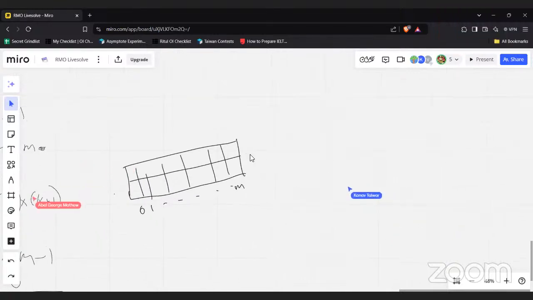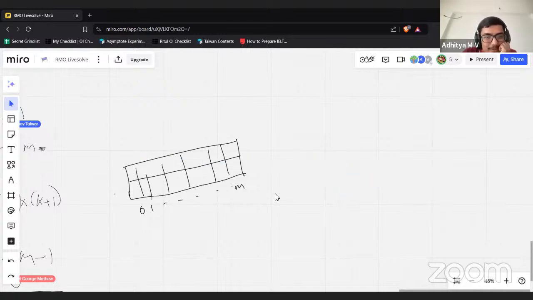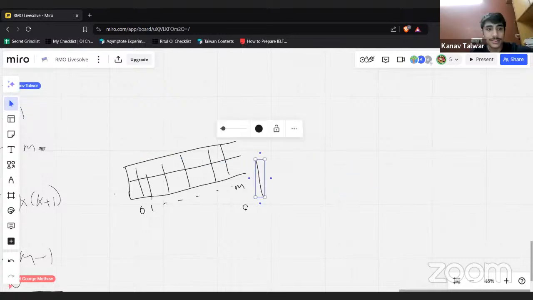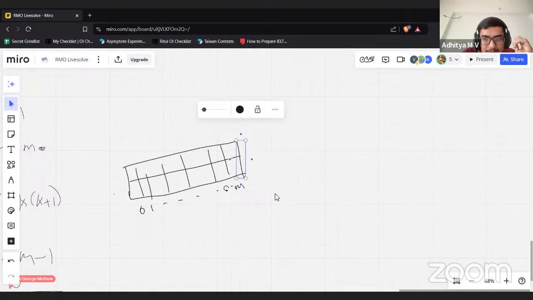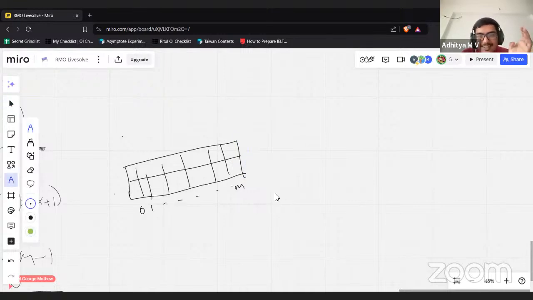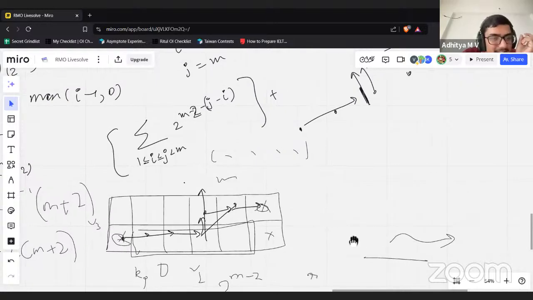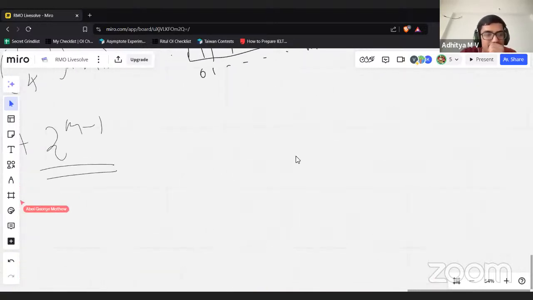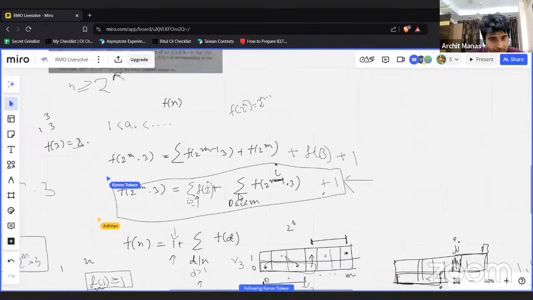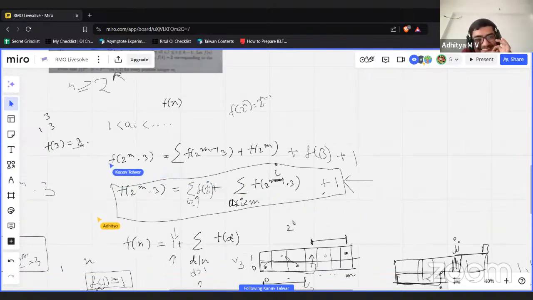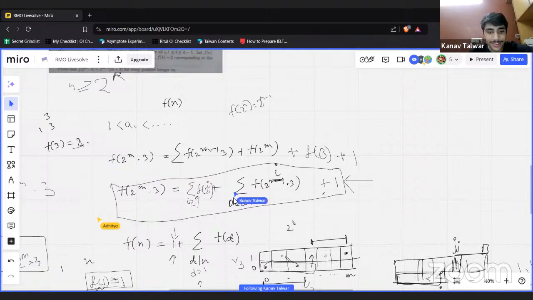Let's add a domino at the end. Interesting. Just copy paste this formula. So are we just inducting now? Let us use this formula and induct. Which formula are you guys using? Kanav, what are you putting in there? I'll put it in, one second. Let me follow you. Okay, yeah, this is the formula.